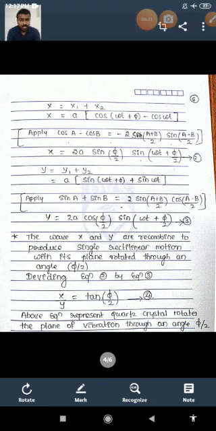Thus the waves x and y are recombined to produce a single rectilinear motion with its plane rotated through an angle psi by 2. Here you can observe these two waves, traveling along the x and y axis directions. There will be a phase difference of psi by 2 developing, which you can clearly observe from equation 4, that is x divided by y is equal to tan of psi by 2.